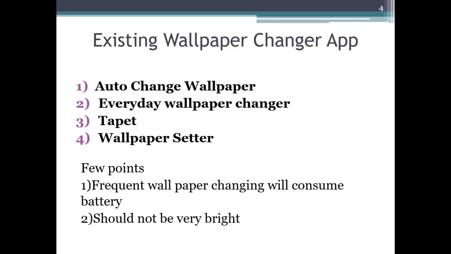But whatever you have to design is a very simple one. Okay, just a click of a button will change the wallpaper every 30 seconds. That's what is our aim.